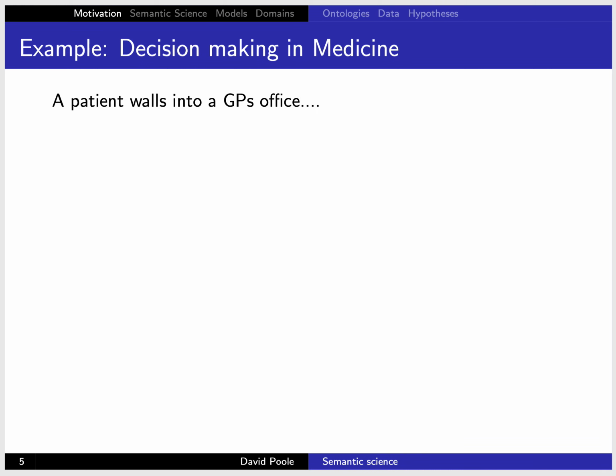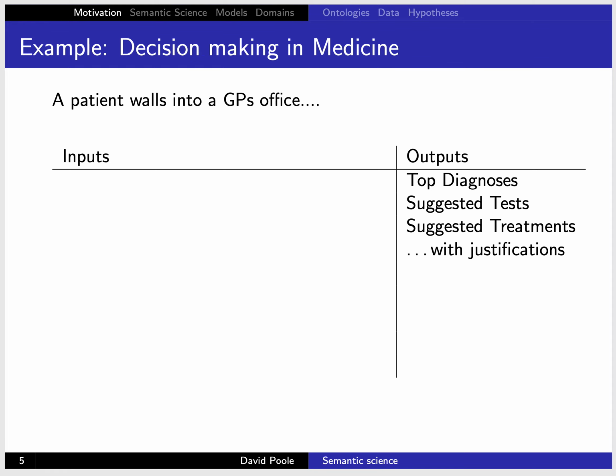So here's a motivating example. A patient walks into a GP's office, a general practitioner's office, and you want to know what to do. So the output we might want is the top diagnosis, what's actually wrong with them. This might take into account what we observe about them, the utility, how serious things are. Suggested tests: what we should try to observe about the world, what tests we should give the patient. And suggested treatments. All of these have justifications. So that's the output we want.